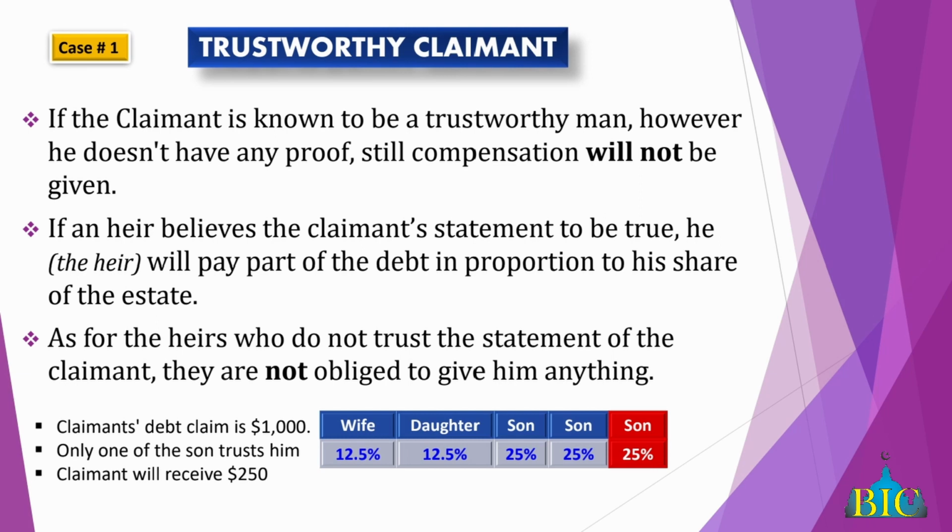So if there's 5 brothers now, and 4 give consent to that claim, and 1 doesn't give consent, then he will have $80. You understand? It doesn't work like that. You must come with proof and evidence, because to you he may be honest, but other people, what? So khalas, you act upon proof and evidence.